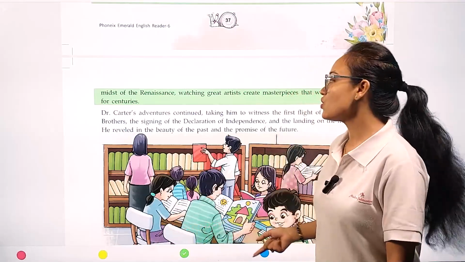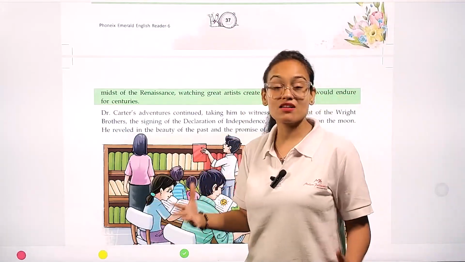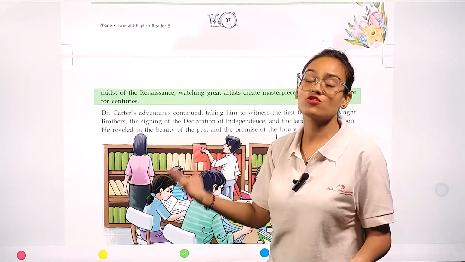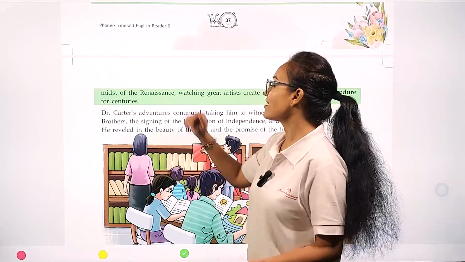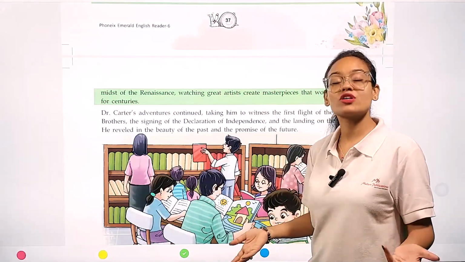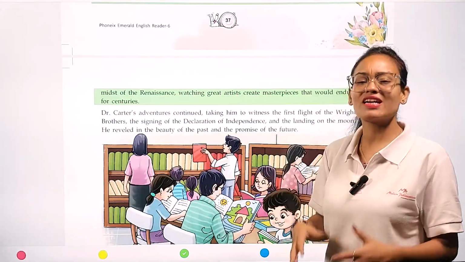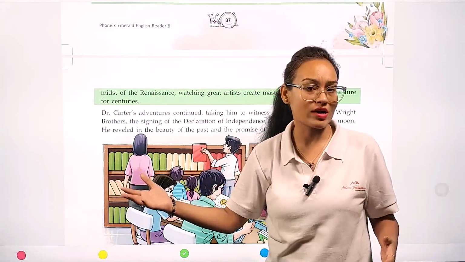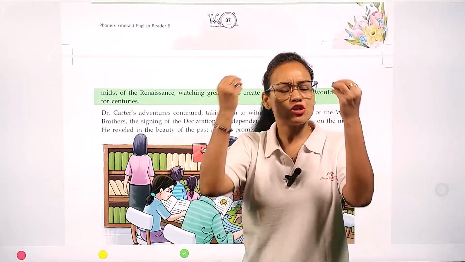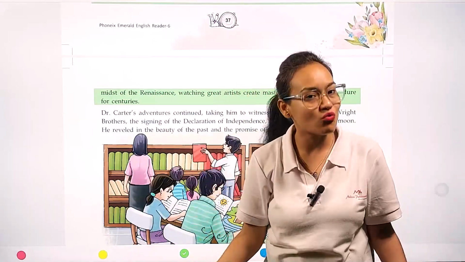So after seeing the construction in Egypt in front of his own eyes, Dr. Carter now time traveled to the era of Renaissance. Here he saw that many great artists were born, and now they are giving their unique ideas. Now they are presenting their unique pictures in front of the whole world.